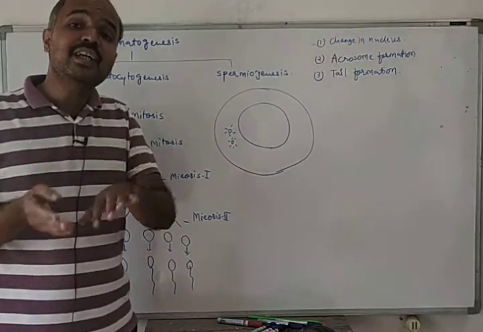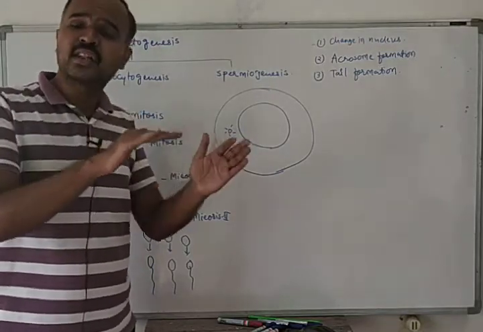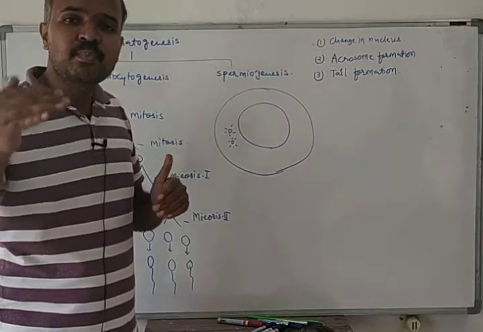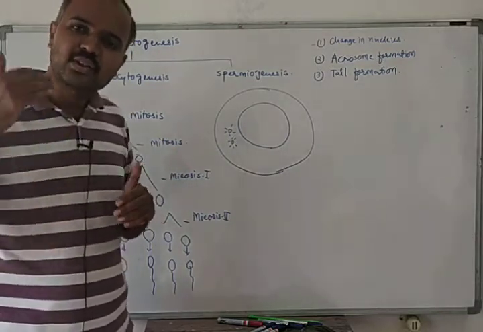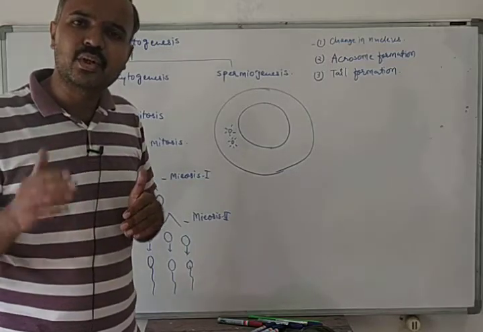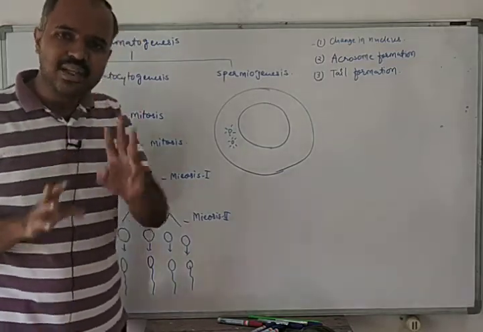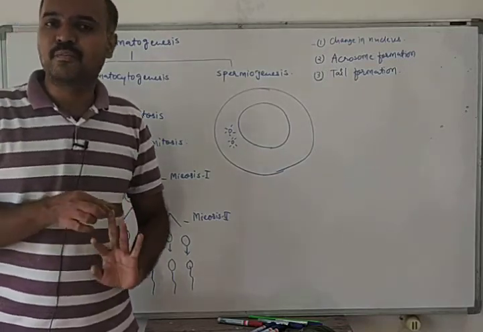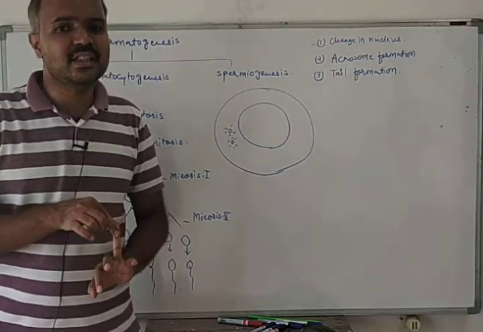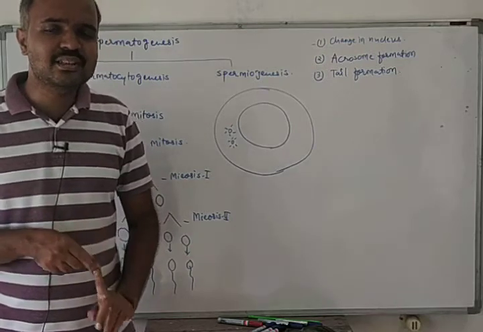Okay, and spermiation is also different. What is spermiation? Release of mature sperm from seminiferous tubule is known as spermiation. So please learn these three terms well: spermatocytogenesis, spermiogenesis and spermiation.